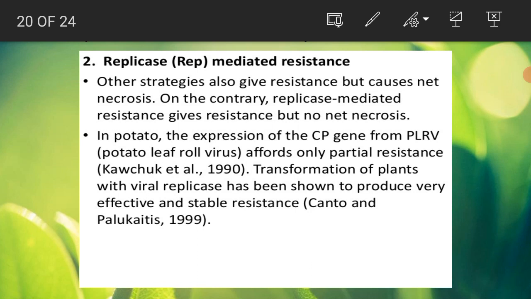For example, in the potato plant, this is the reported example.